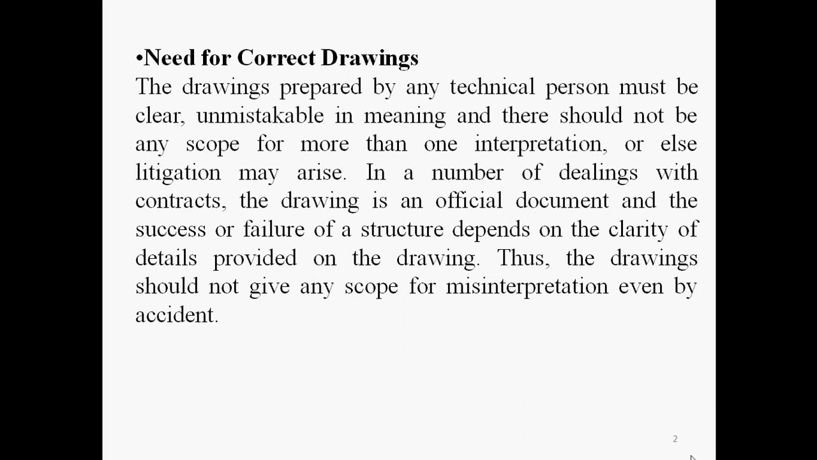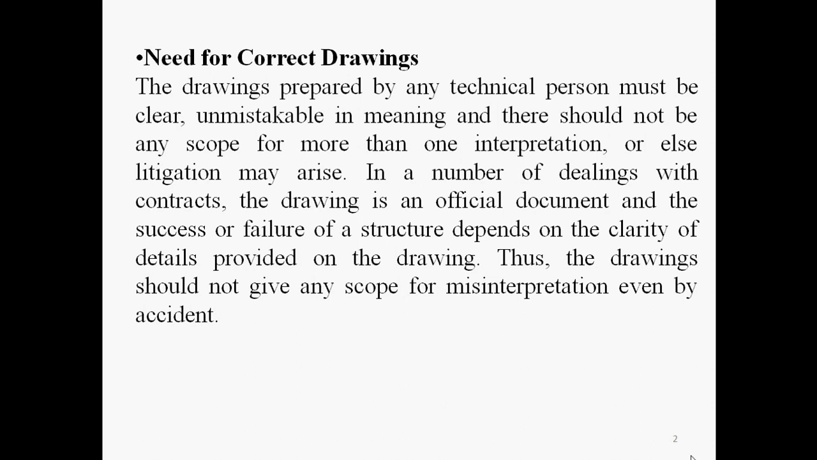Suppose if you want to go with open tolerance, then don't give closed tolerance there. If you want to go with a closed tolerance, then don't go with open tolerance. So the drawing must be unmistakable in meaning, and there should not be any scope for more than one interpretation. Means that if in a drawing you have written 300 dimension and given tolerance SA1, and below you have written a note that 300 is open tolerance, that means there are two interpretations. You go with the SA1 or you go with the open tolerance. Such type of misinterpretation must not be there in a drawing.